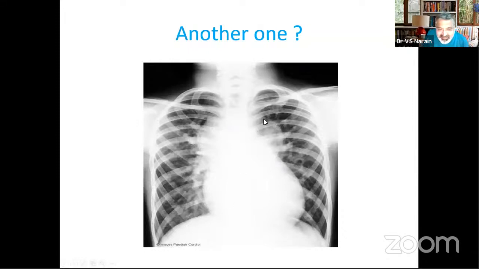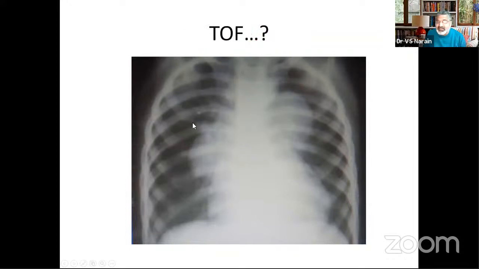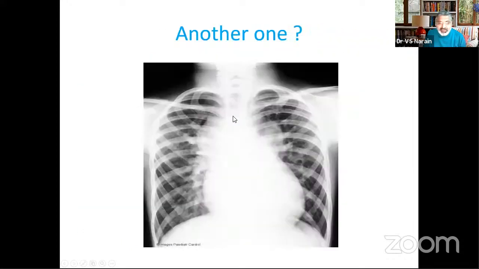And immediately you will say, sir, this is another Mickey Mouse, because you think this is a prominent. And then you will forget that there is so much increased flow in the periphery. In a Mickey Mouse situation, you will not get increased flow. But here you find that there is evidence of increased flow. Lots of end-on vessels are being seen here. This is a classic picture of total anomalous pulmonary venous connection, where you have this sign.